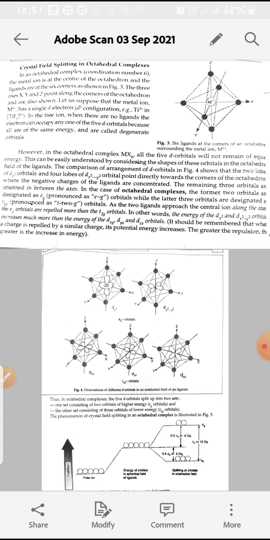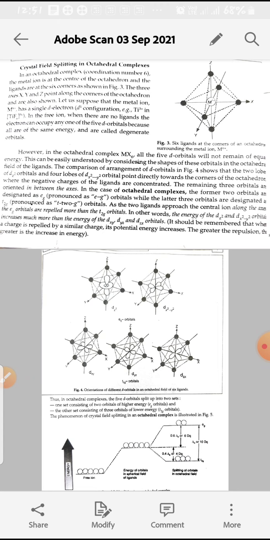There are 3 axes: the x-axis, y-axis and z-axis, and the central metal ion is at the center of the axes, and the ligands are present along the principal axes. 2 ligands will be along the x-axis, 2 ligands are present on the z-axis, and 2 ligands are present on the y-axis. And this is the octahedron structure. Now we will take crystal field splitting.